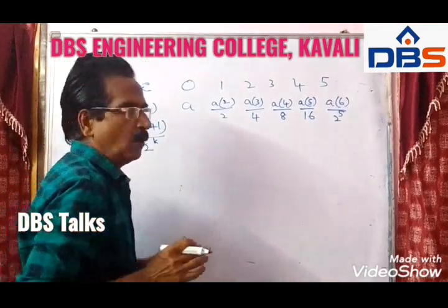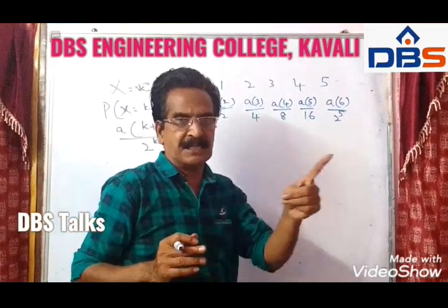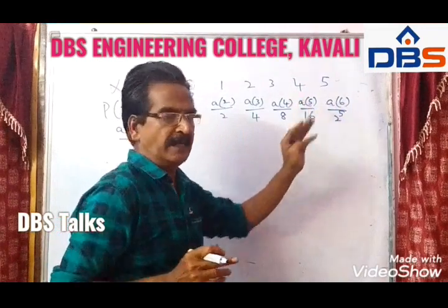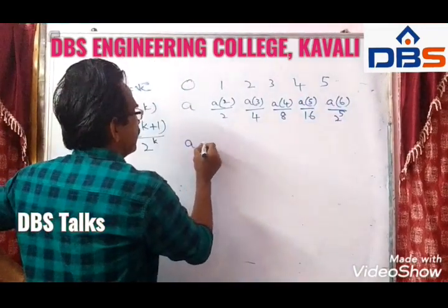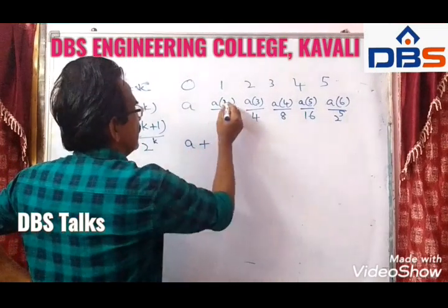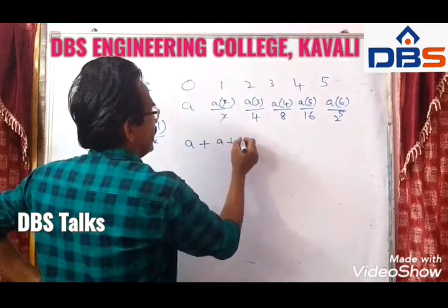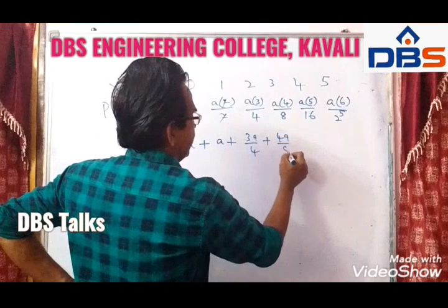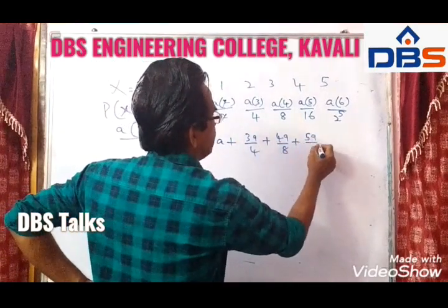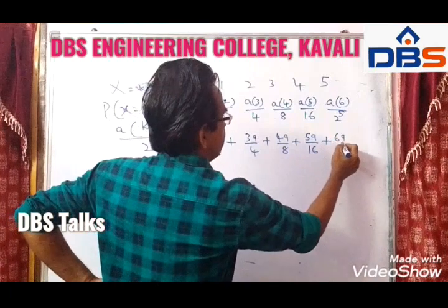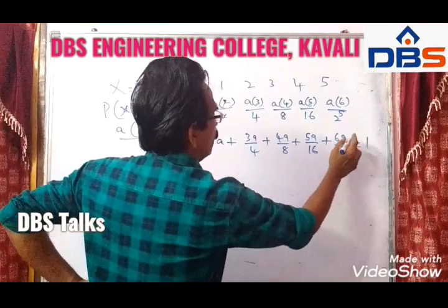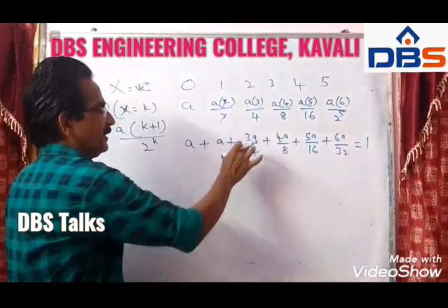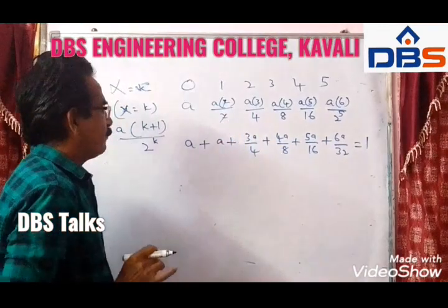The sum of these probabilities is equal to 1, friends. So a plus a plus 3a by 4 plus 4a by 8 plus 5a by 16 plus 6a by 32 is equal to 1. 6a, friends, 6a, 5a, 4a, 3a is equal to 1.